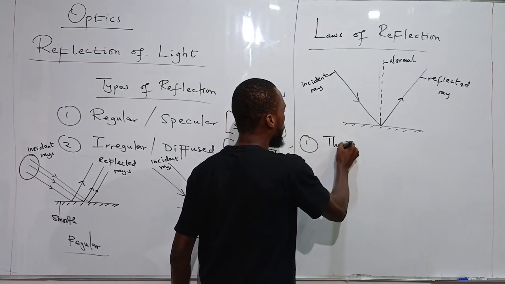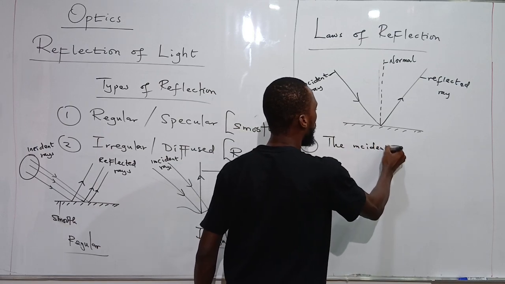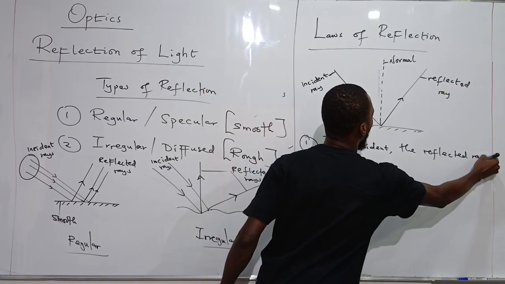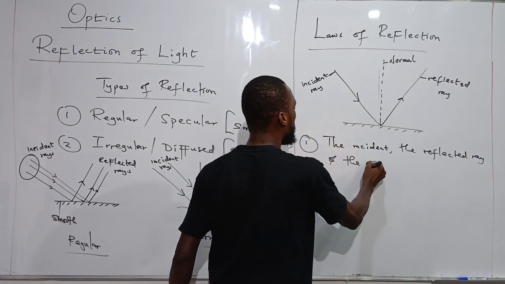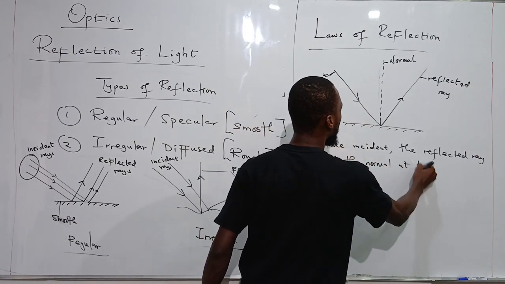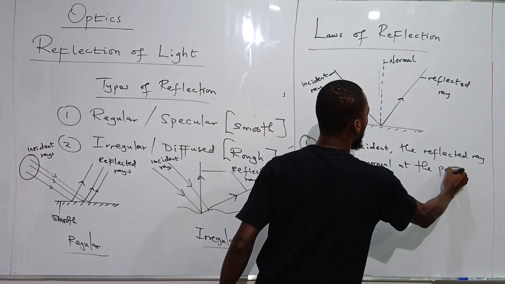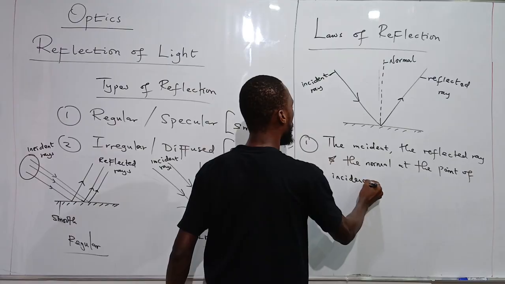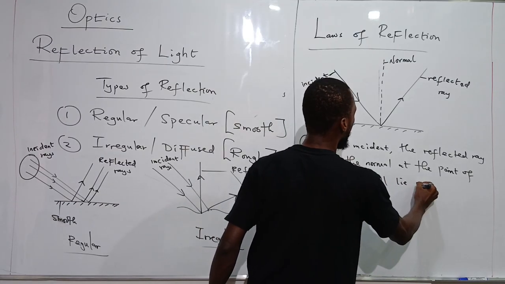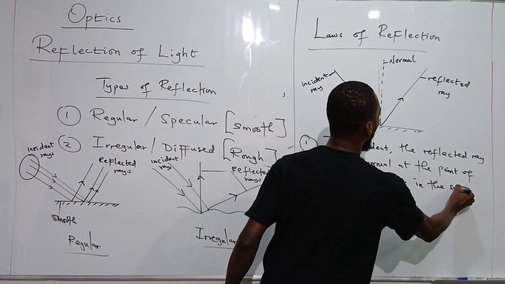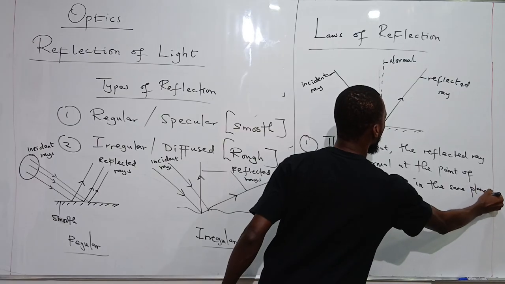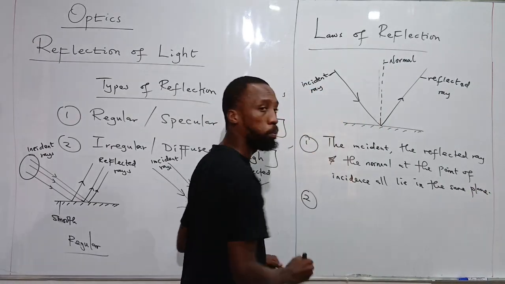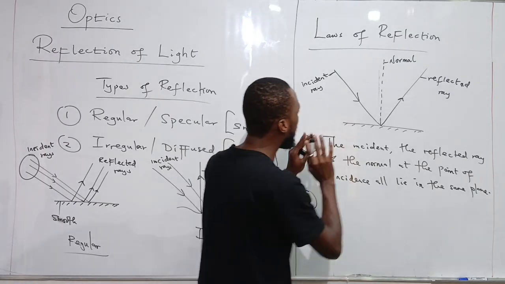The incident ray, the reflected ray, and the normal at the point of incidence all lie in the same plane. They are all in the same plane. That's the first law. Now the second law, which is extremely important, is, now let's go back to our diagram first before we talk about the second law.